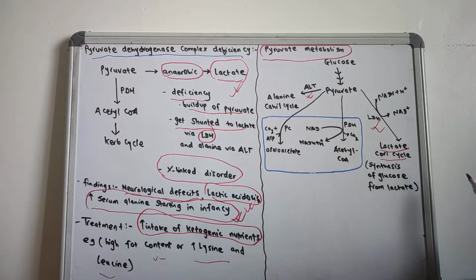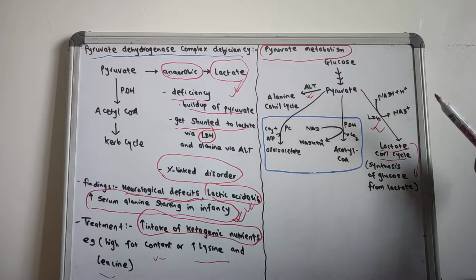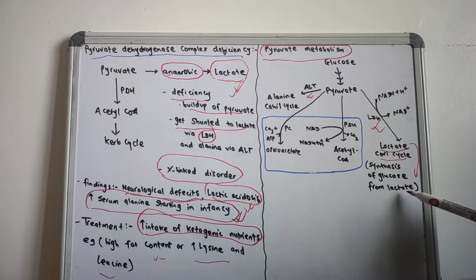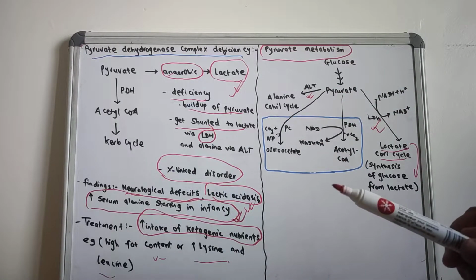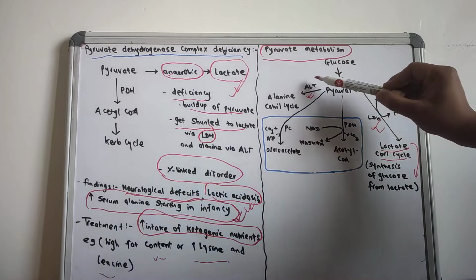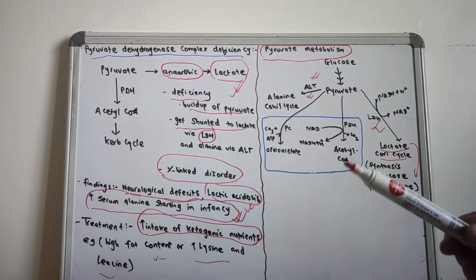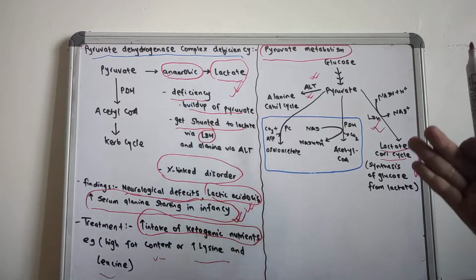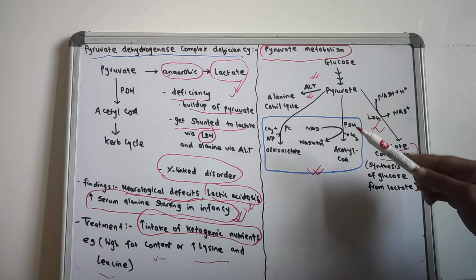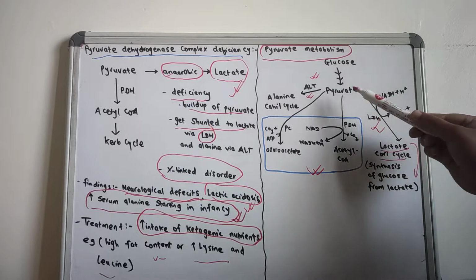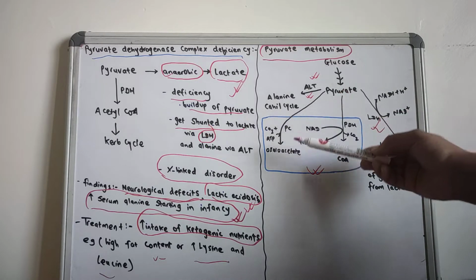The Cori cycle is the synthesis of glucose from lactate. After the formation of lactate from the pyruvate, glucose can be synthesized. It is known as the Cori cycle. And the synthesis of pyruvate from alanine is brought about by alanine aminotransferase. These two reactions occur in the cytosol, and the two metabolisms that occur in the mitochondria are the conversion of the pyruvate to oxaloacetate,